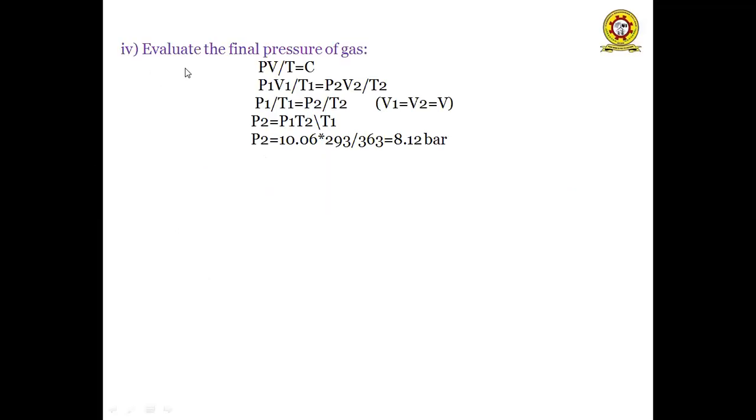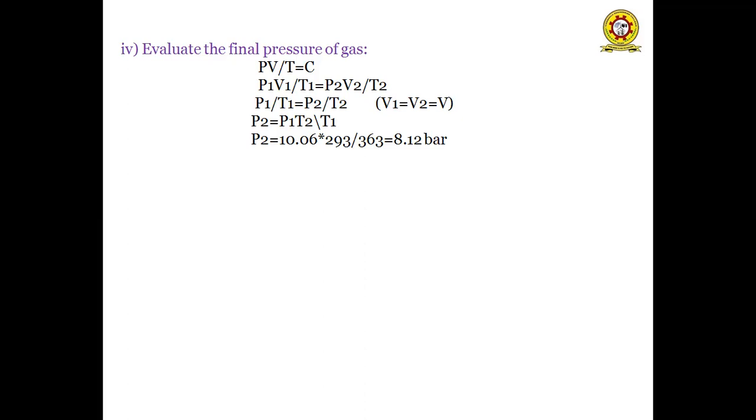And fourth unknown parameter, here we have to calculate the final pressure. So how do we get the final pressure of a nitrogen gas? We know the combined relation of a gas as PV by T is equal to constant. So in this vessel we have initial conditions and final conditions.